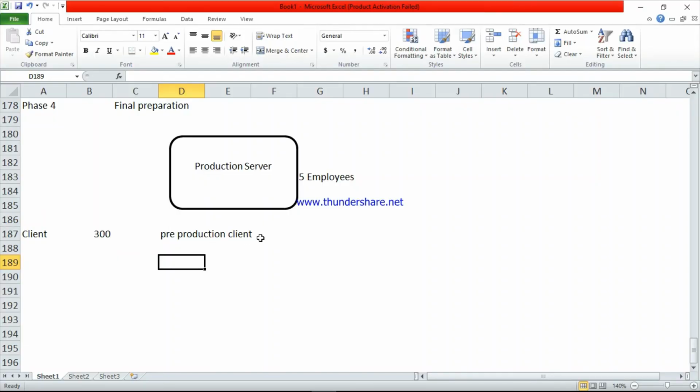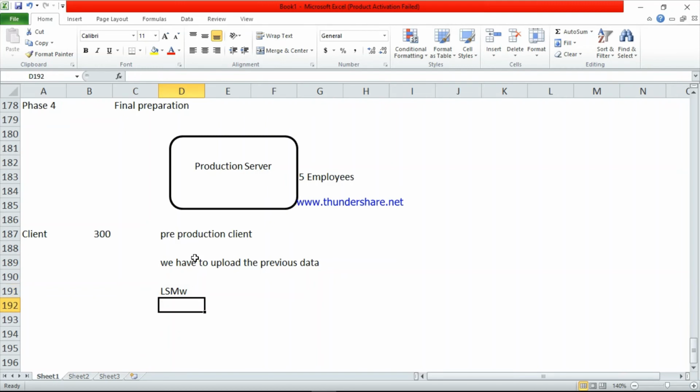Here we have to upload the previous data. So pre-production client means we have to upload the previous data. We have one tool, LSMW. LSMW means Legacy System Migration Workbench. Using this tool we are going to upload the last 5 years data to this SAP server. So this is the first step here.